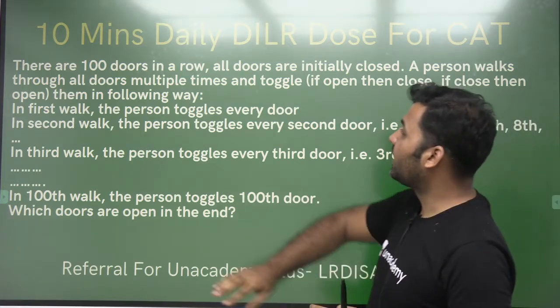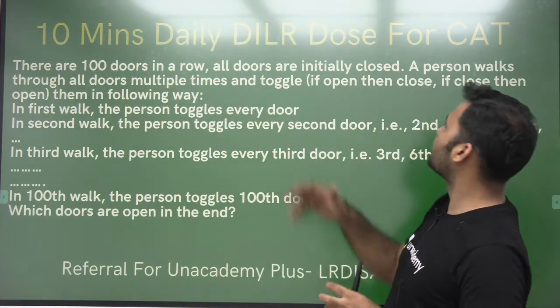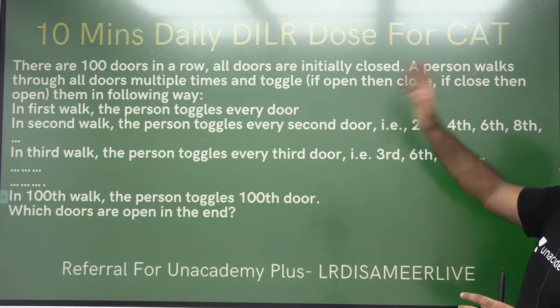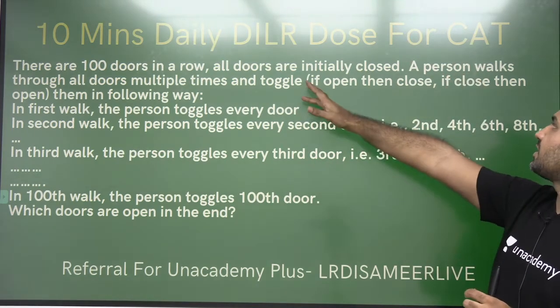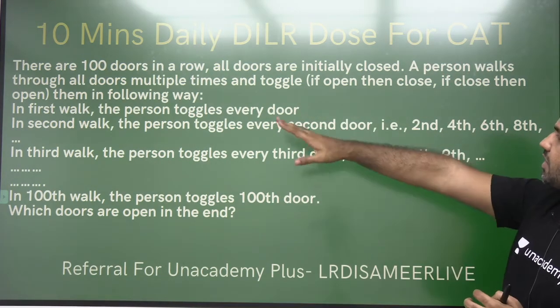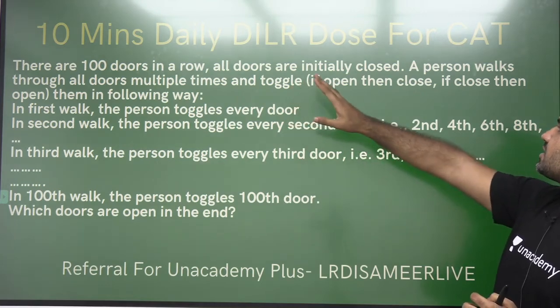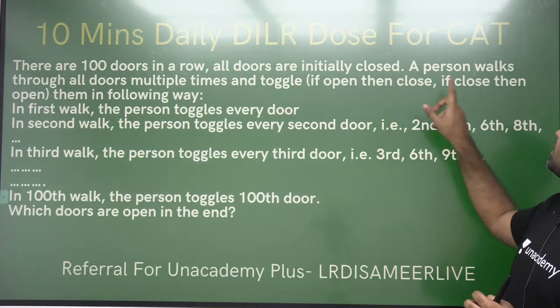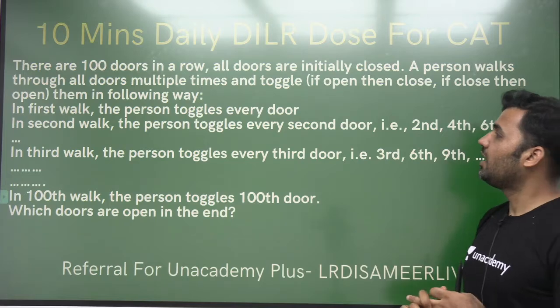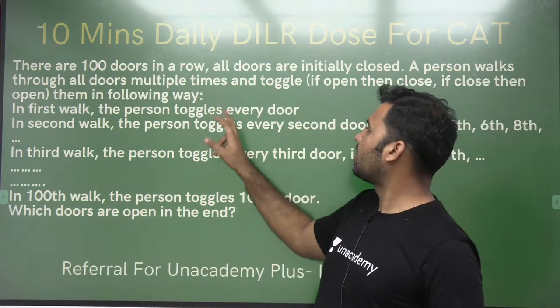It says there are 100 doors in a row. All doors are initially closed. A person walks through all doors multiple times and toggles them in the following way. The meaning of toggle is that if open, then close the door. If closed, then open the door. In the first walk, the person toggles every door.